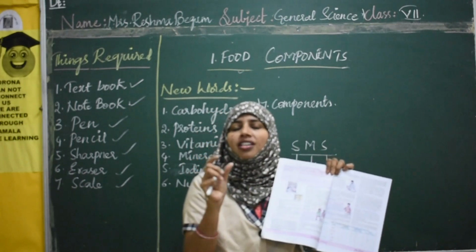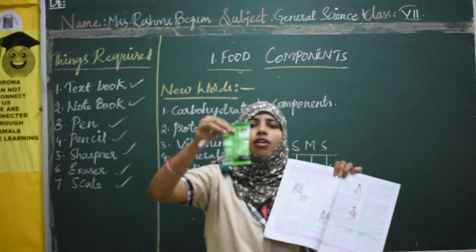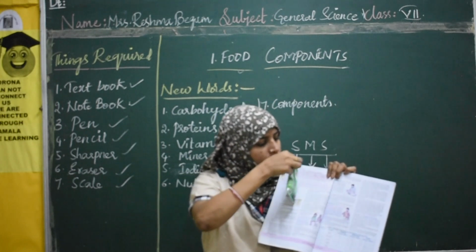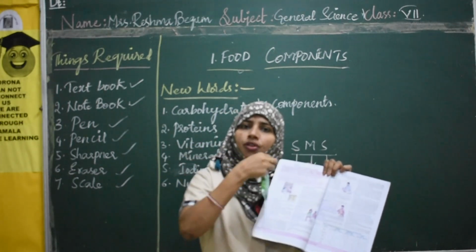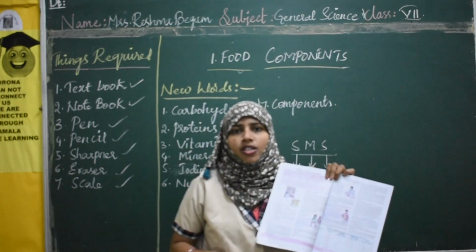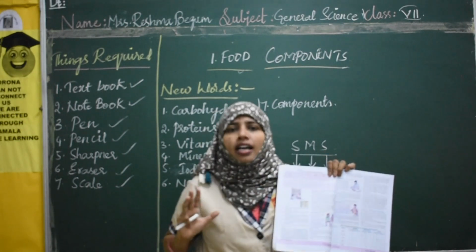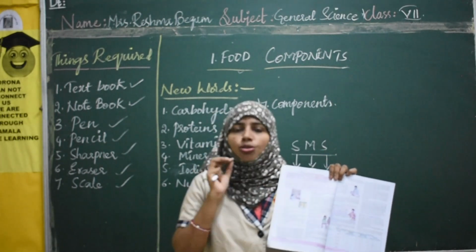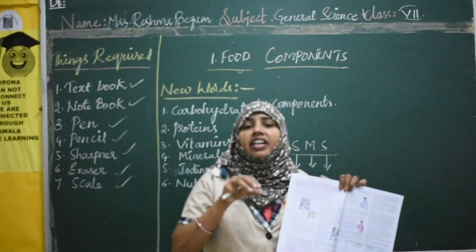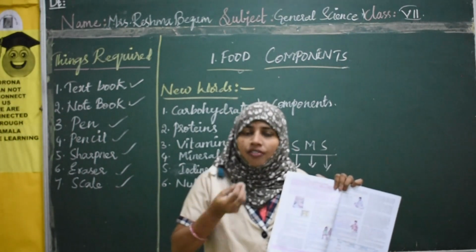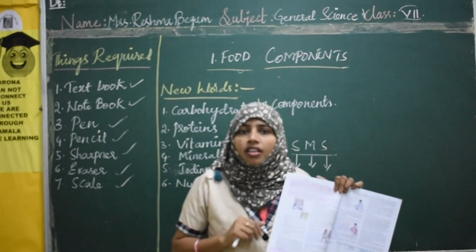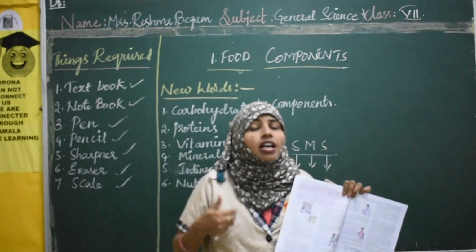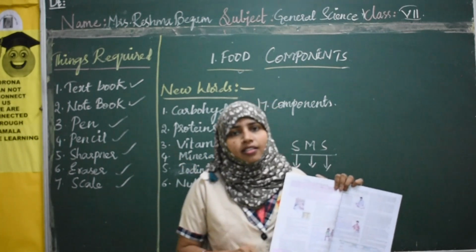On the packet, all these things are clearly written in the table. If present, put a right mark. If not, just put a cross mark. So this is one small activity you have to do. It is just to make you know what components are present in the food we are eating. What food we are eating, taste, everything we know, but we should know how it is helpful to our body, what is present in that, right?